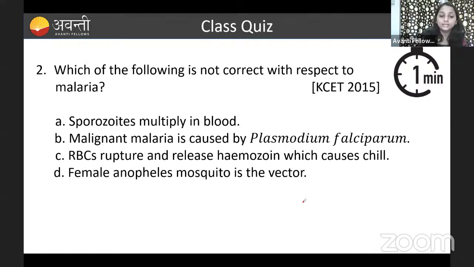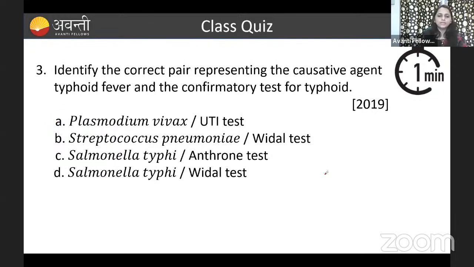Then coming to option D, female Anopheles mosquito is a vector. Yes, the female Anopheles mosquito requires blood, because whenever it is breeding, it requires blood. So that's the reason it feeds on humans or on blood. Otherwise, they feed on plants, right? So the correct option for this, guys, is option A. The other options are wrong, meaning those statements are correct. Okay, let us go to the next question, guys.